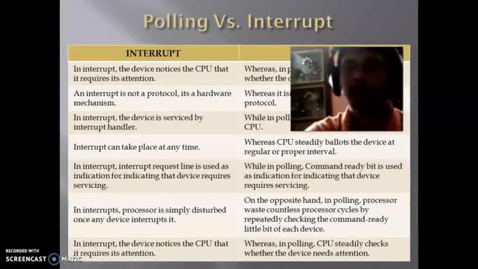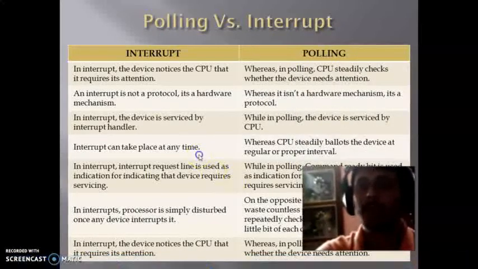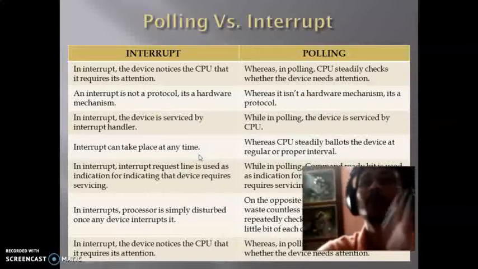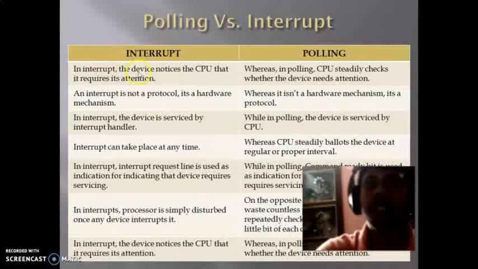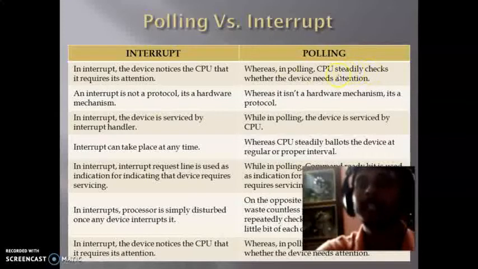So again, I am just going to explain the difference between polling and interrupts elaborately. In case of interrupt, the device notifies the CPU that it requires its attention, whereas in polling, the CPU steadily checks whether the device needs attention. In case of interrupt, it is a hardware mechanism, whereas polling isn't a hardware mechanism, it's a protocol.